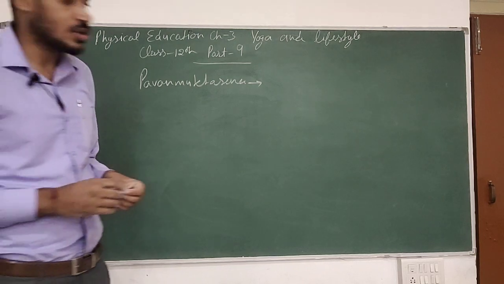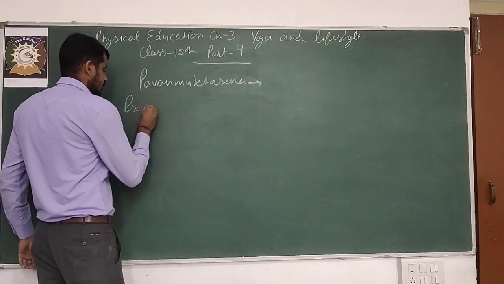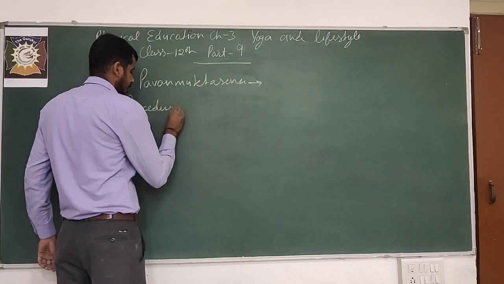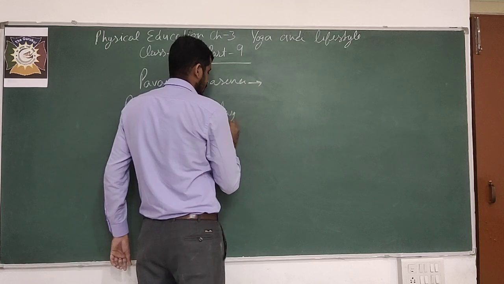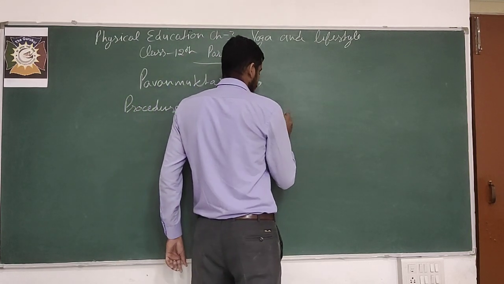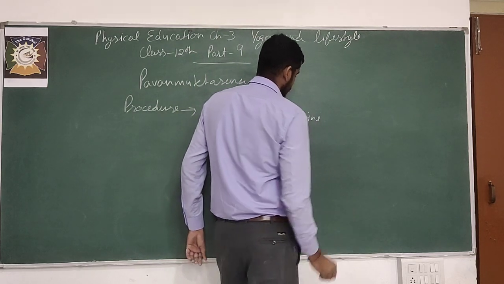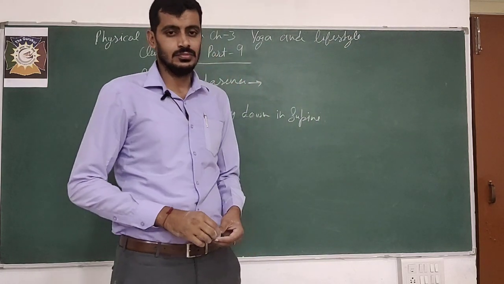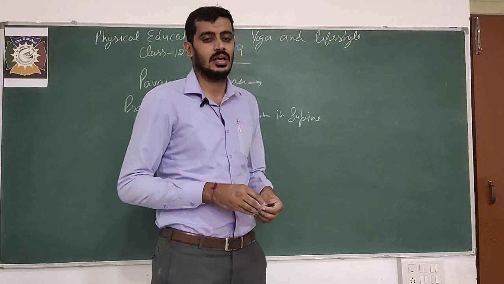So what is the procedure of Pavanmuktasana? First, lie down in supine position. Supine position means face toward the sky.